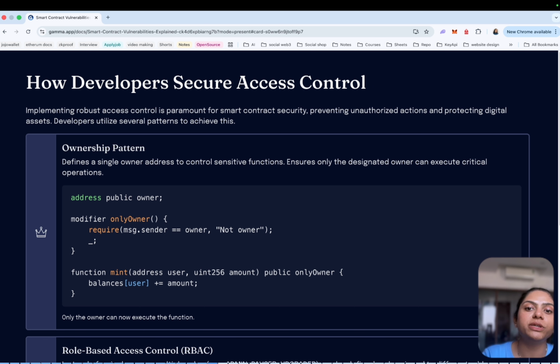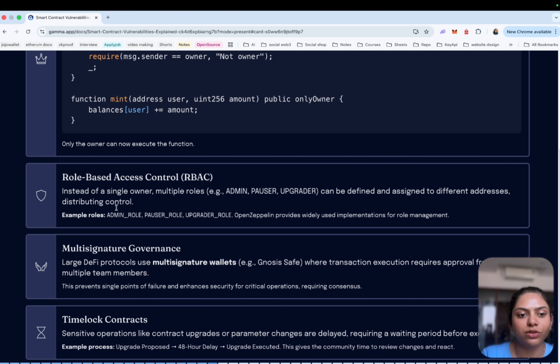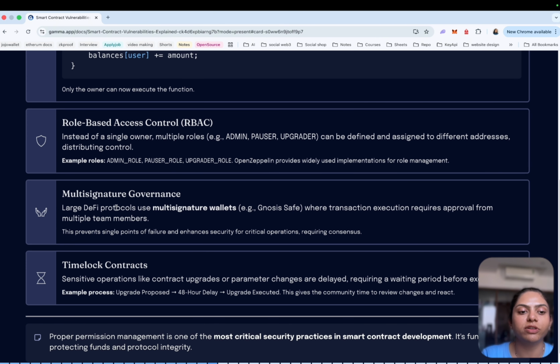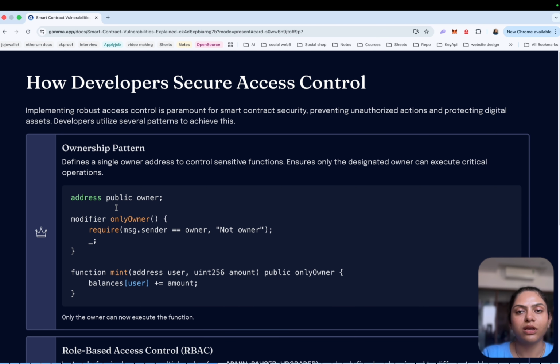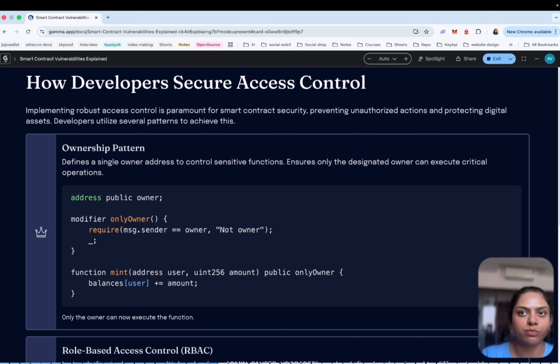So how do developers secure this access control? To prevent this problem, smart contracts typically implement strict permission systems. The first is the ownership pattern, then role based access control, multi signature governance, and time lock contracts. First we see the simplest approach, the ownership pattern.